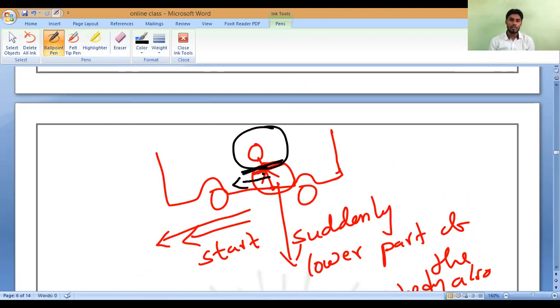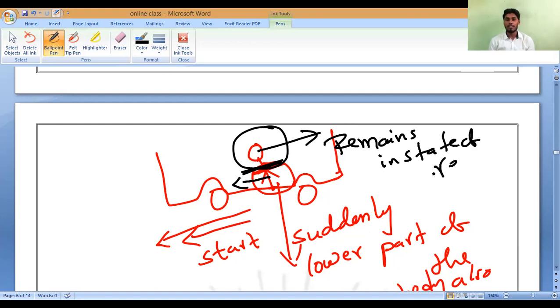The lower part of the body will start moving forward, but my head, my upper part of the body, remains in a state of rest. It will take some time to gain that motion. Imagine if I pull your legs in the forward direction, automatically what will happen? Our head will fall down backwards. Have you noticed it or not?